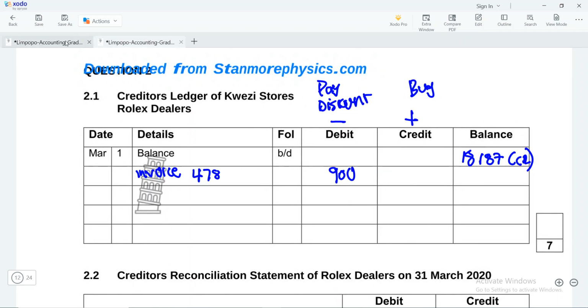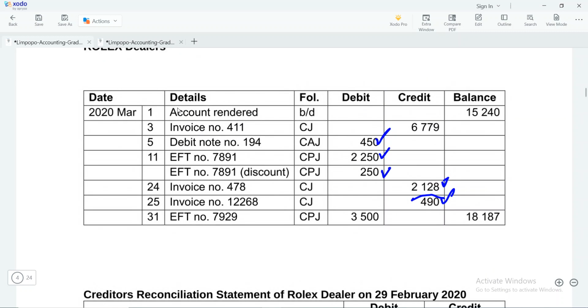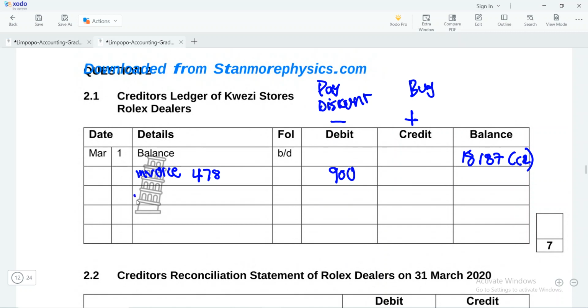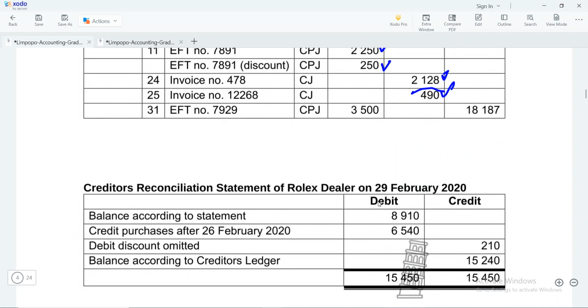So it's invoice number 12,268. So we're going to have it here. Invoice 12,268, and it was for 490. Remember, it must reduce the debt because we had recorded it by mistake. We confused the name of the supplier with someone else. Okay, so this has been recorded. And then next we can go to the next adjustment.